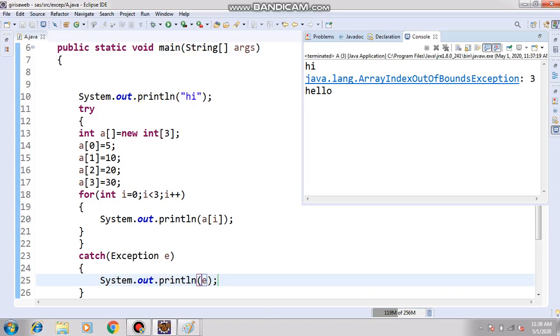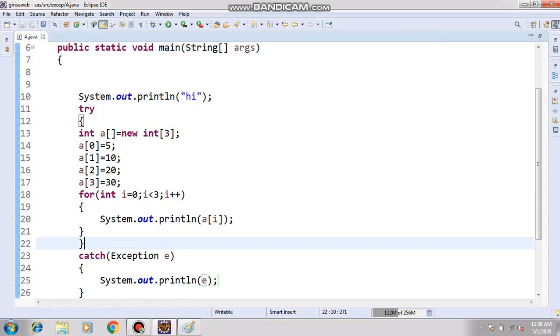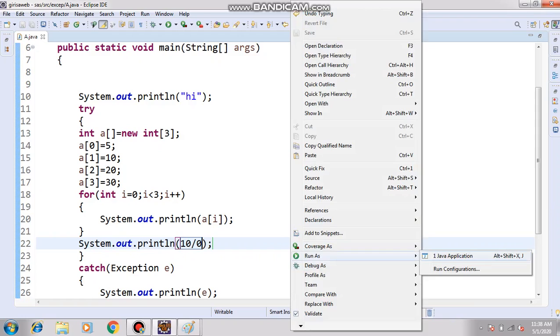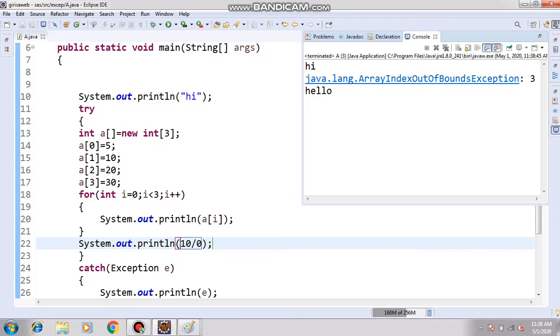Next, in one program, can we declare two exceptions? Yes. In one program, we can declare n number of exceptions. Now see, an array exception is there. Next I am using an arithmetic exception also. Now how many exceptions are in our program? Two exceptions I have given. But how many exceptions is it showing? Only one exception it is showing.